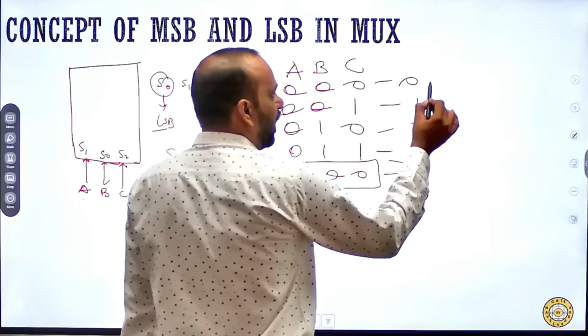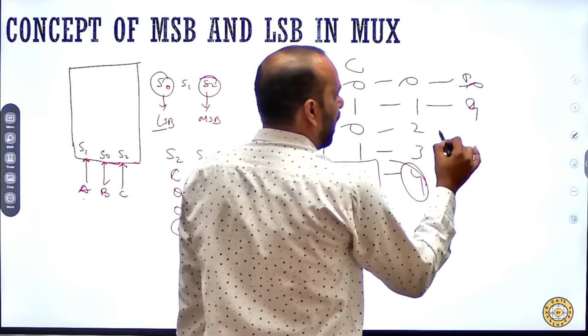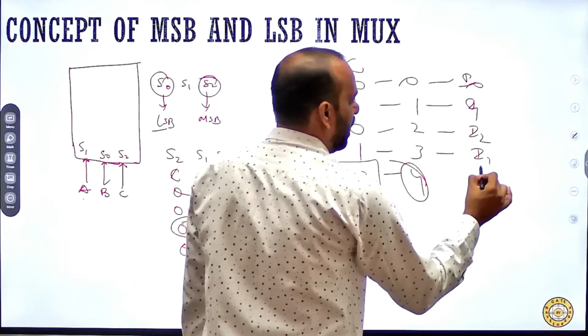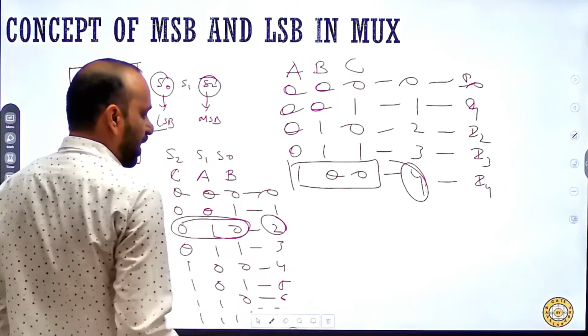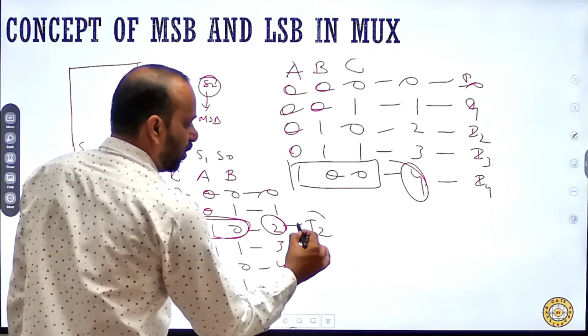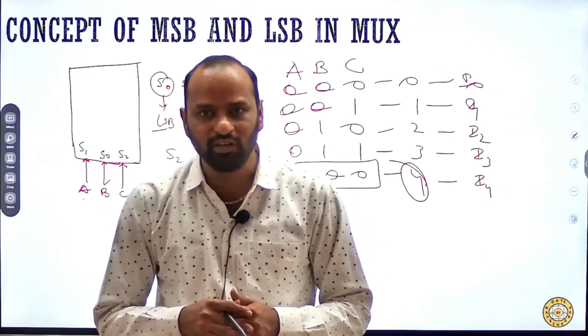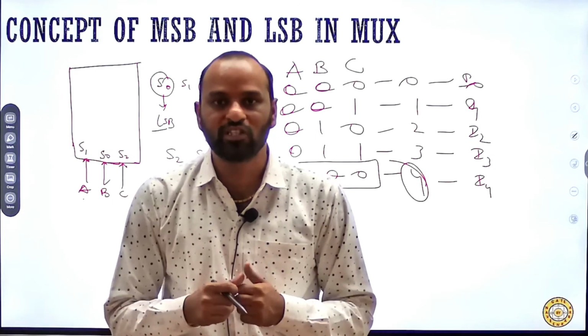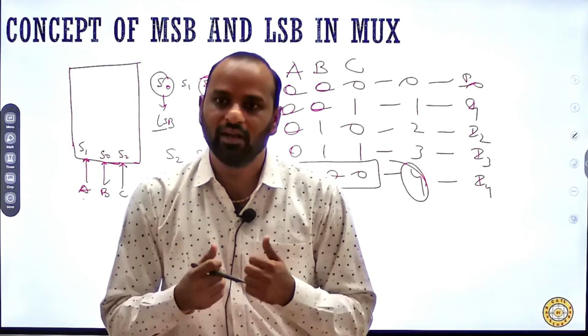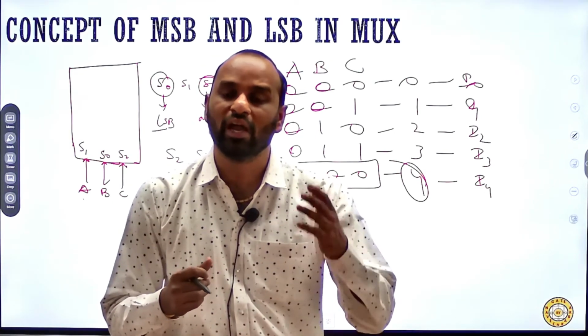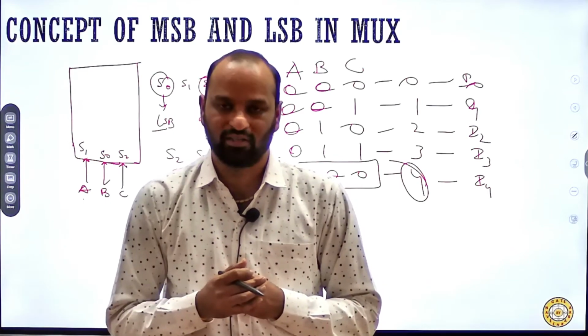So you will find the output will be I4, while over there the output is I2. So a wrong interpretation has been done by you, and the question will give you negative marks.